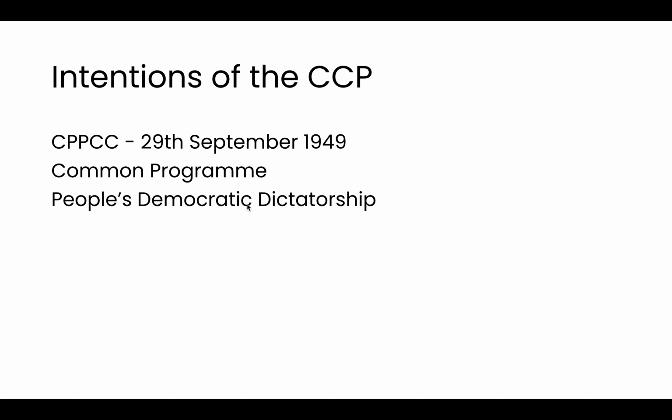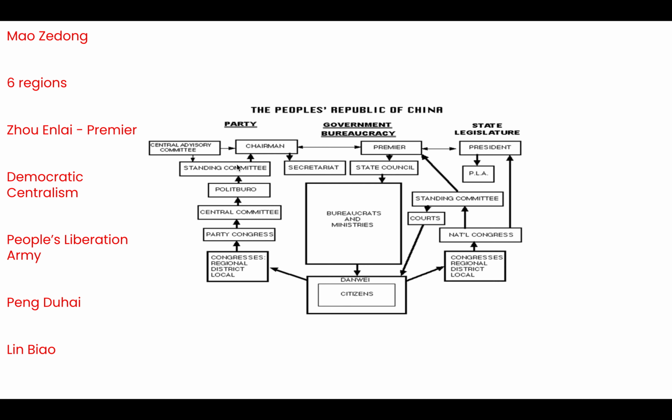But because of this idea of people's democratic dictatorship, despite the Politburo deciding on laws and voting on laws, ultimately the power lies with the chairman to decide whether or not that is passed. And that becomes known as democratic centralism.